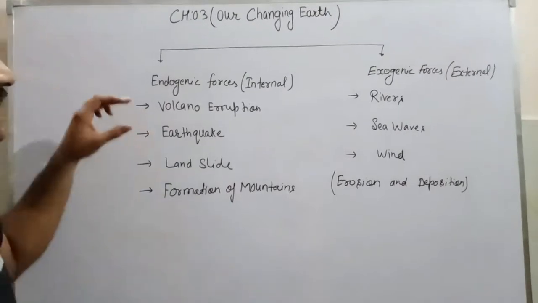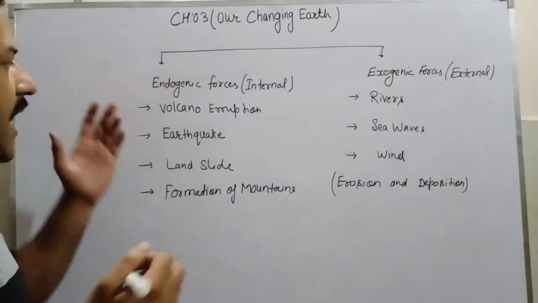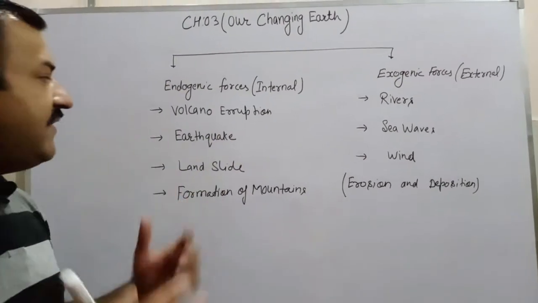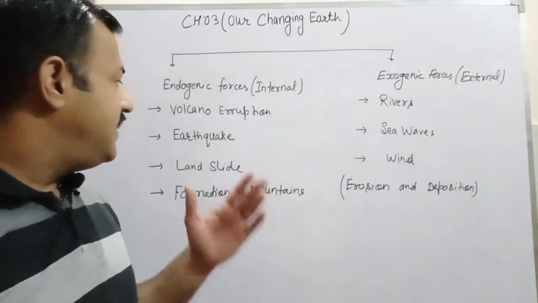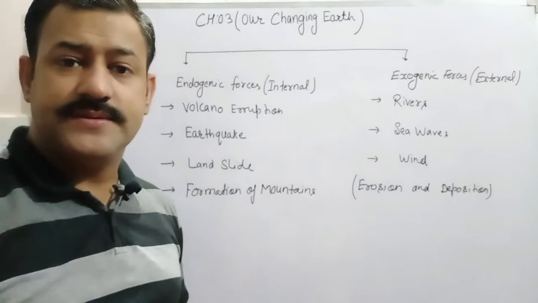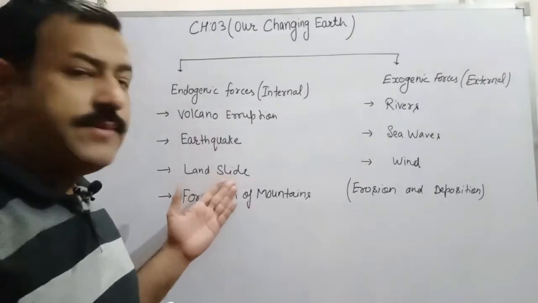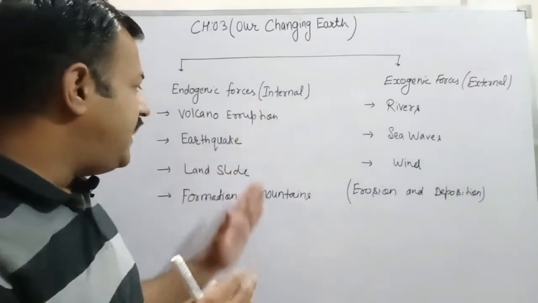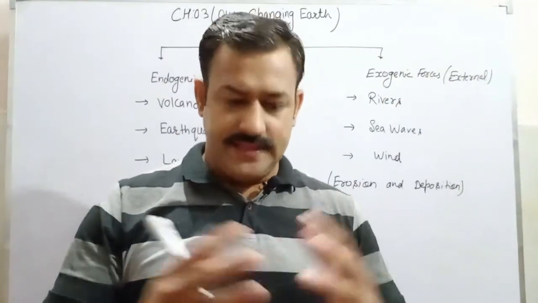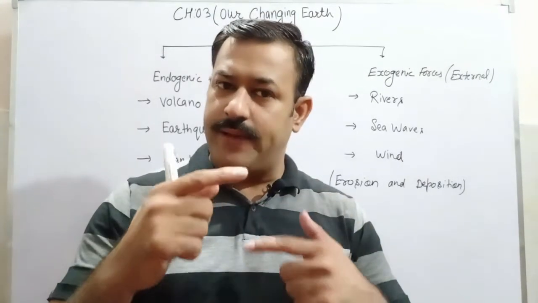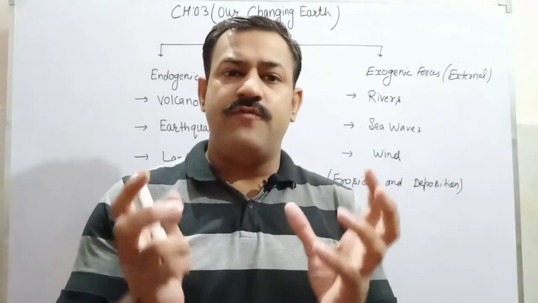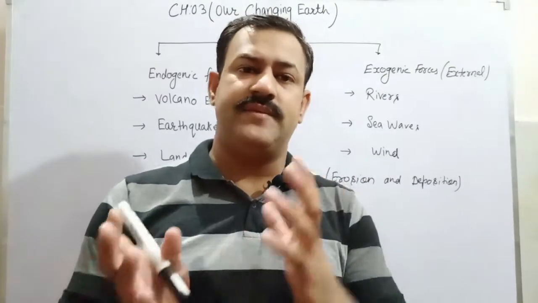So students, we have learnt about volcanic eruption, and as I told you, how the magma starts to come up on the earth. In earthquakes we learnt about seismic waves and the measuring equipment for the intensity of earthquakes. We also learnt about landslides. Just because of the internal movements inside the earth, the magma is circulating slowly, and because of that pressure builds up, somewhere low pressure, somewhere high pressure.